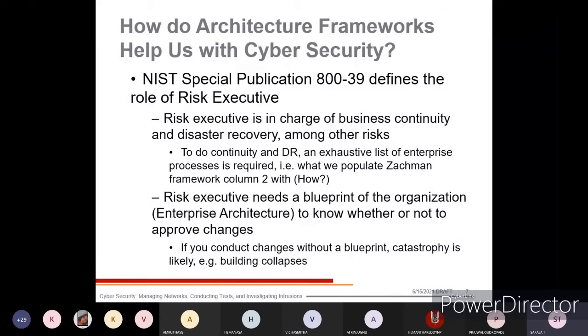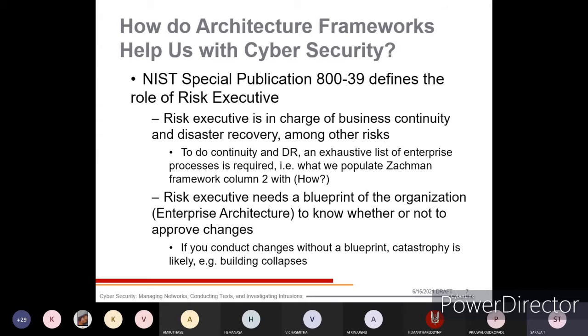How do architecture frameworks help us with cyber security? NIST Special Publication 800-39 defines that the role of the risk executive is in charge of business continuity and disaster recovery among other risks.